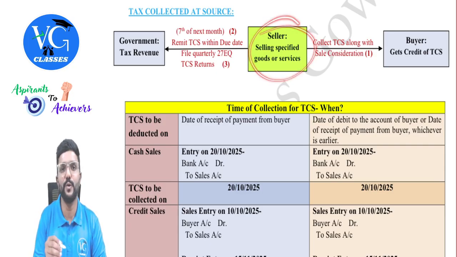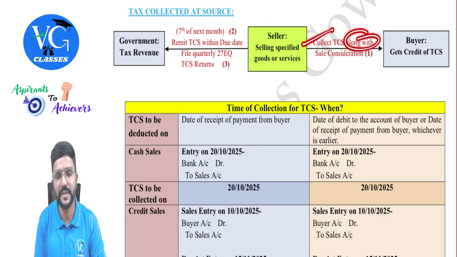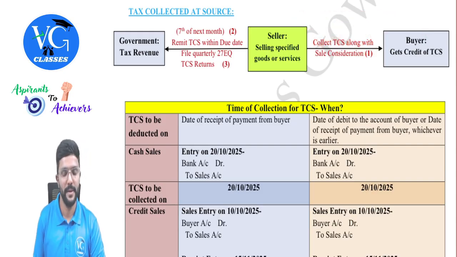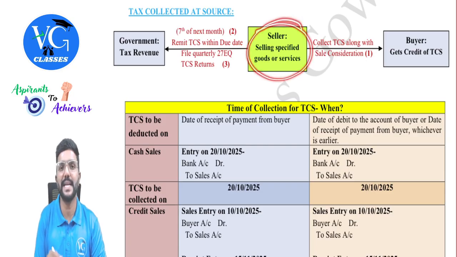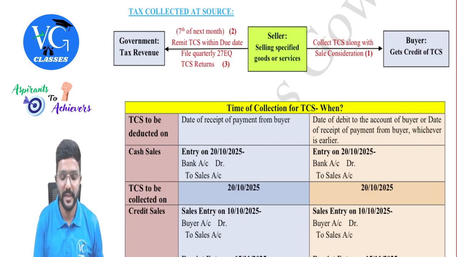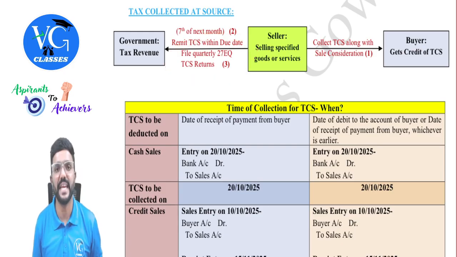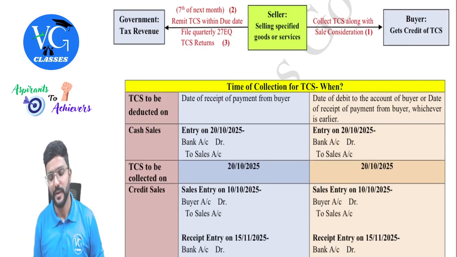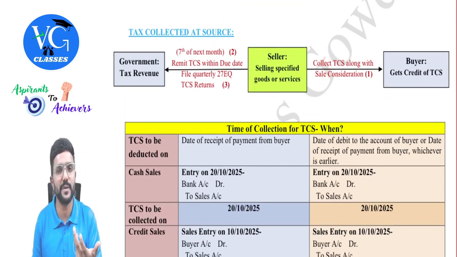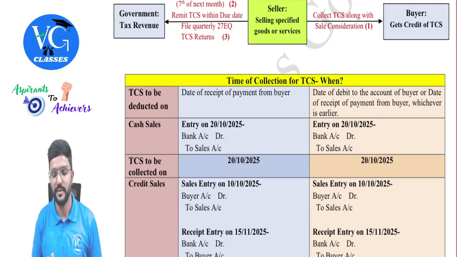So the seller of specified goods or services should collect TCS along with the sale consideration. The buyer has to pay the sale consideration plus TCS, if it is applicable, to the seller. Whatever TCS the seller has collected, he has to remit to the government by the 7th of the next month, and he should also file the TCS returns in Form 27EQ, which is quarterly. Very simple concept. Then, sir, if the seller is supposed to collect TCS, when should he collect it? In what scenarios, when selling which goods or services? We will see that.